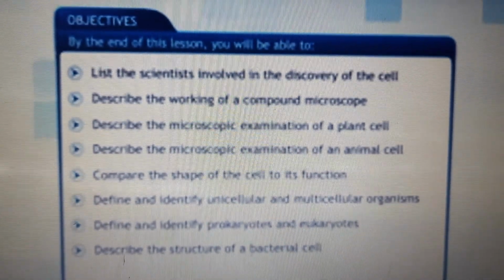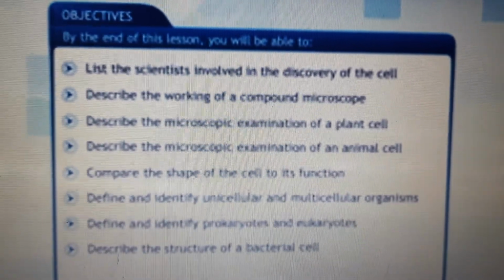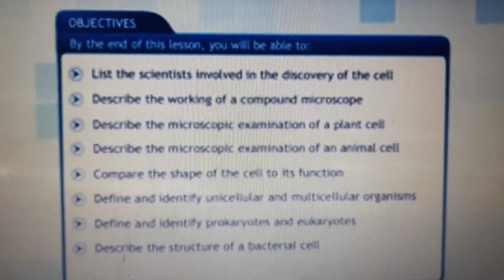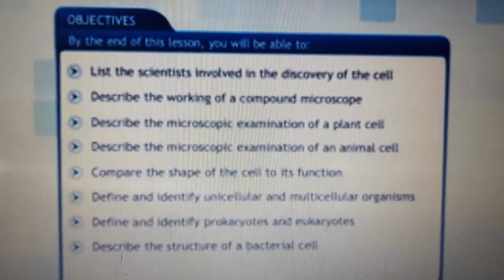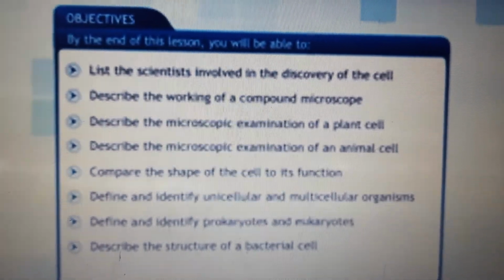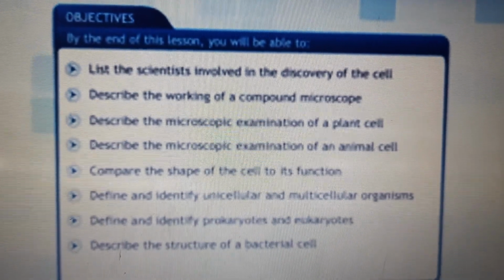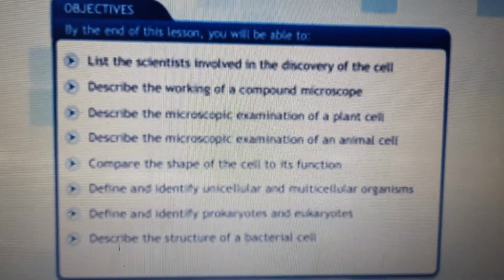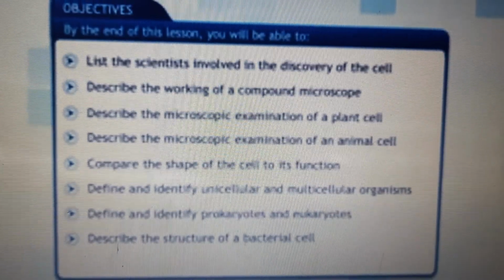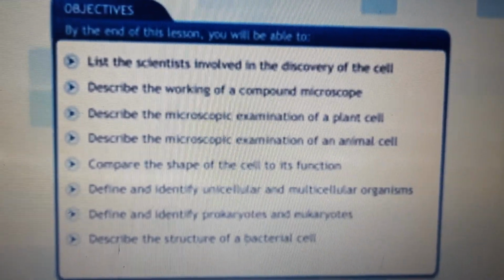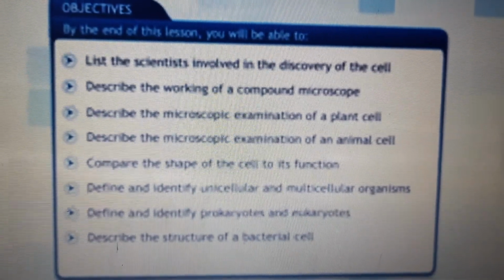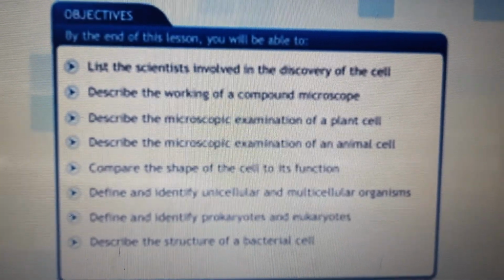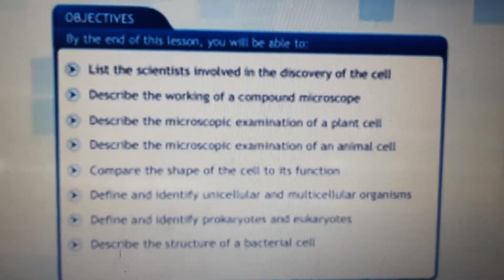Students, by the end of this lesson, you will be able to list the scientists involved in the discovery of cell, describe the working of a compound microscope, describe the microscopic examination of a plant cell, describe the microscopic examination of an animal cell, compare the shape of a cell to its functions, define and identify unicellular and multicellular organisms, define and identify prokaryotes and eukaryotes, and describe the structure of a bacterial cell.